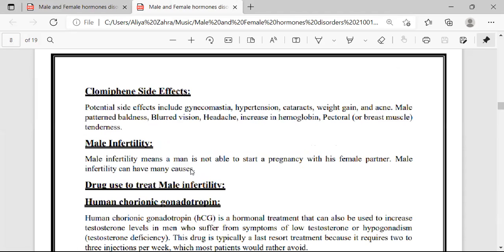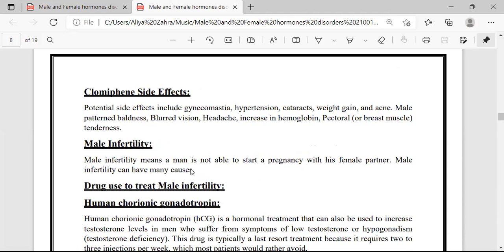There are different side effects of clomiphene, which are given as follows. First one is gynecomastia. Gynecomastia is enlarged breasts in men. The next is hypertension, cataract. Cataract is a condition of infertility. Weight gain and acne, there is also a condition of baldness, blurred vision, headache, and increase of hemoglobin level. The next is breast muscle tenderness.